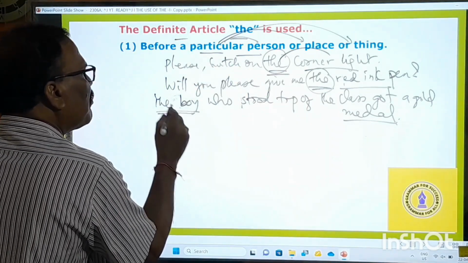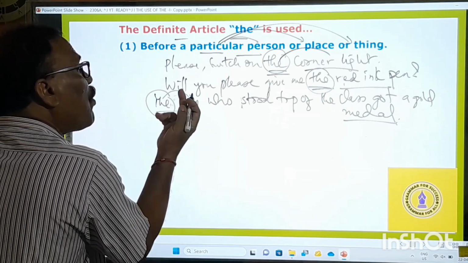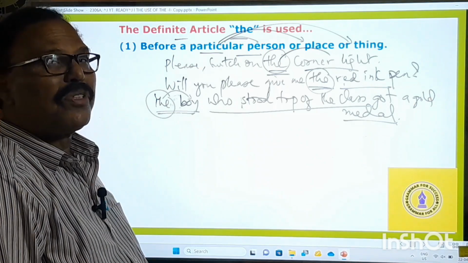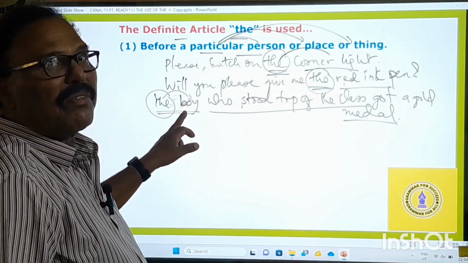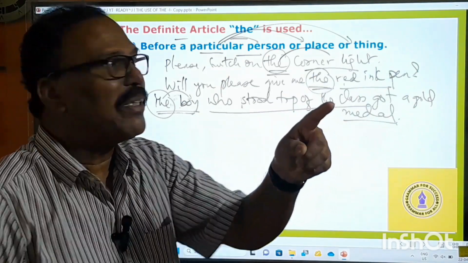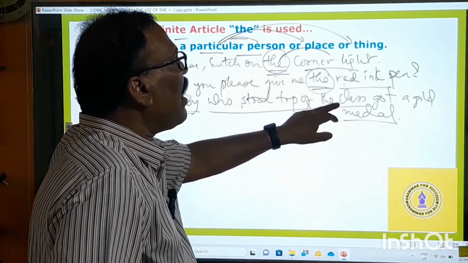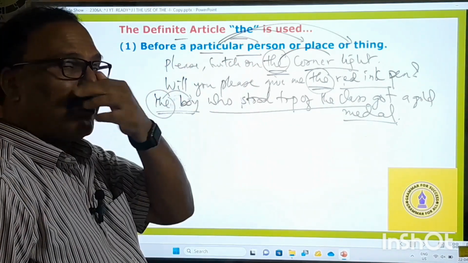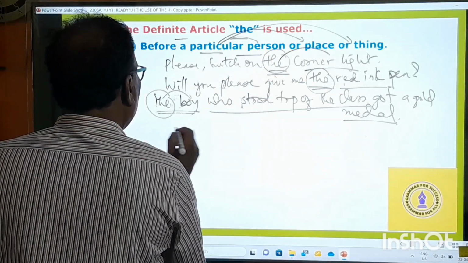The boy. What is "the" doing? It is showing this boy particularly. The boy. Which boy? Who stood top of the class. This is the description of this boy, and therefore he has become a particular boy, not any Tom, Dick and Harry. The boy who stood top of the class got a gold medal. Only that boy who stood top of the class got a gold medal.